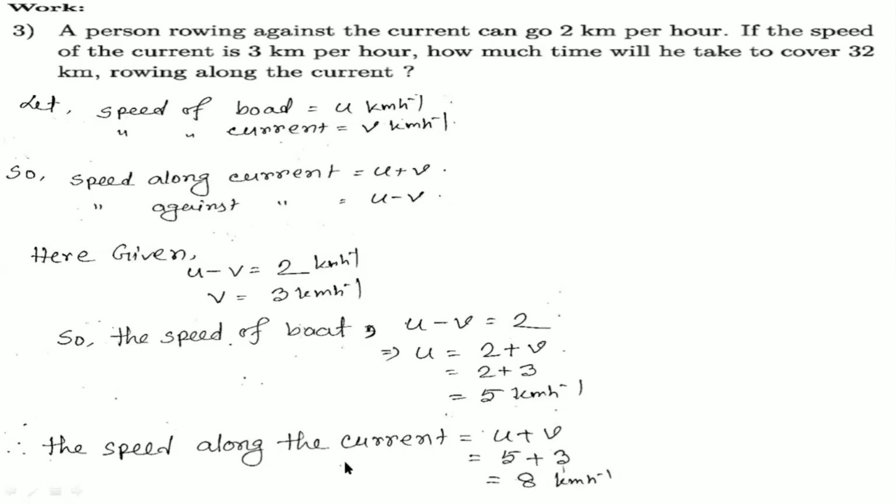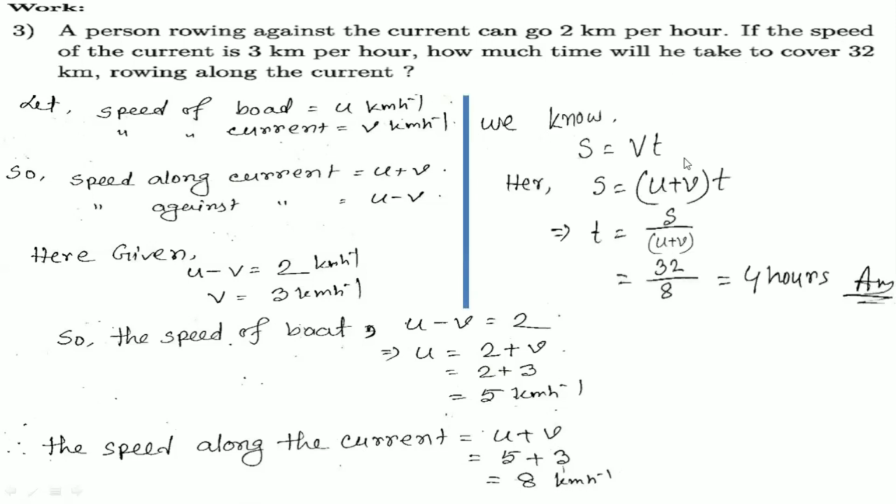So here what is actually given and what we need to do: we have to cover 32 kilometer, so the distance is given, distance is 32, and along the current we know the velocity is 8, and now we need to find the required time. Very easy. By which way? We know s equal vt, where v is our speed along the current, that's why u plus v into t, then t equal s by u plus v. Just putting the value of s and u plus v, then you will get your answer.